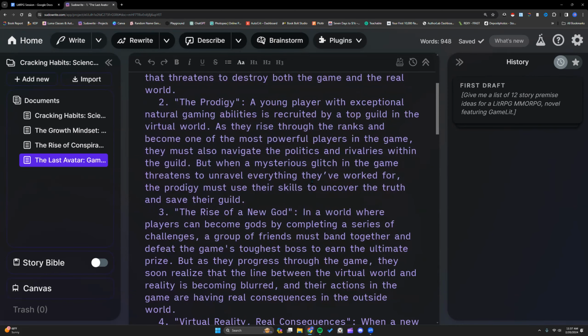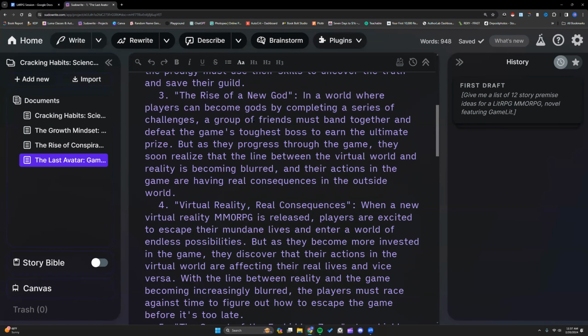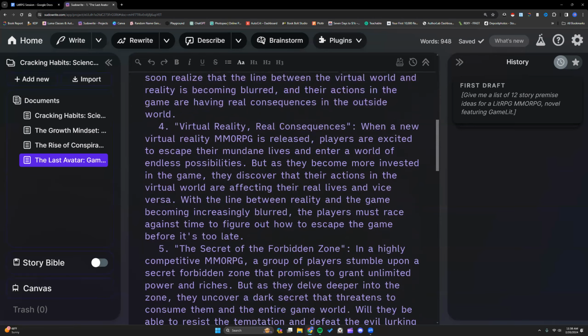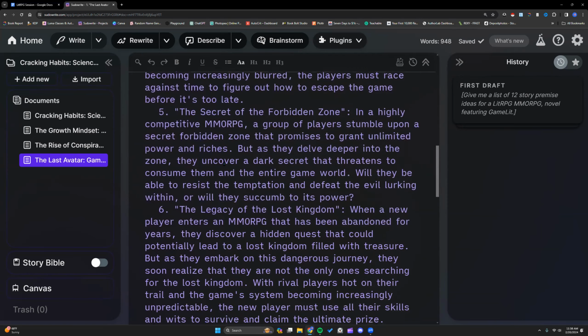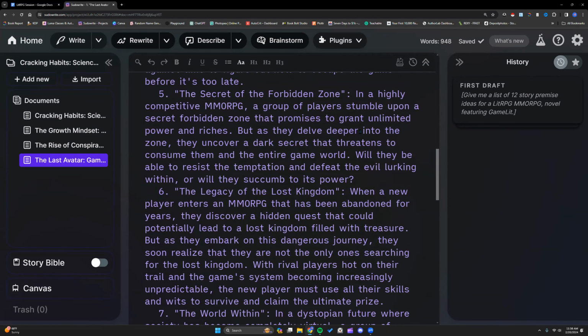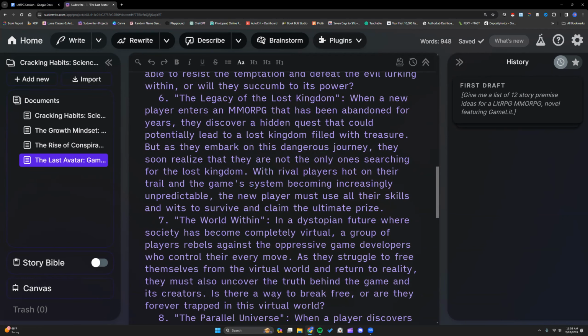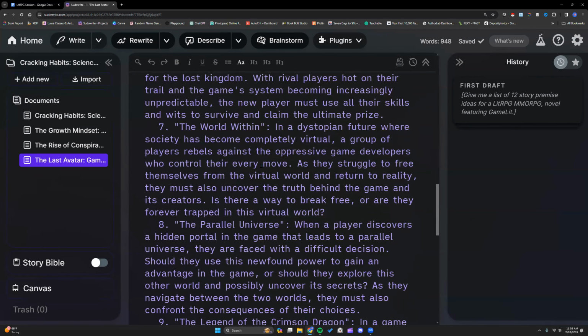A lot of these are very Sword Art Online, if you've ever seen that series. Okay, a young player with exceptional gaming abilities, recruited by a top guild. Players can become gods by completing a series of challenges. I like this one. Okay. New virtual reality is released. It's the same as before. Group of players stumble on a secret forbidden zone. Oh, I like number 7. Always reading ahead. I'm sorry. I used to think I read fast, but no. Y'all make me feel so slow. Okay, number 7, let's see.